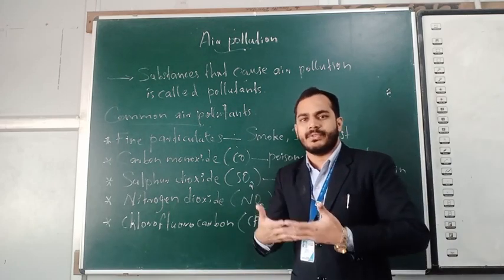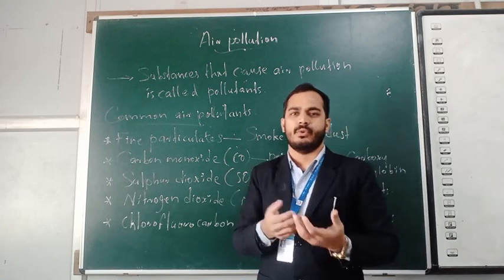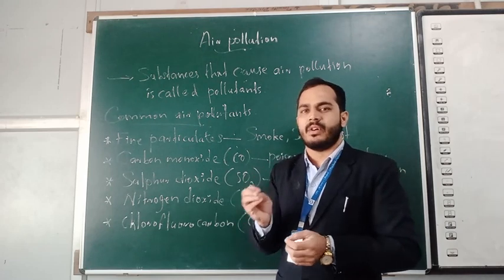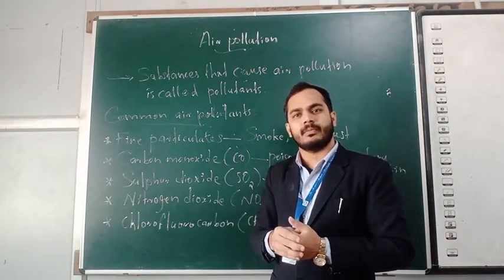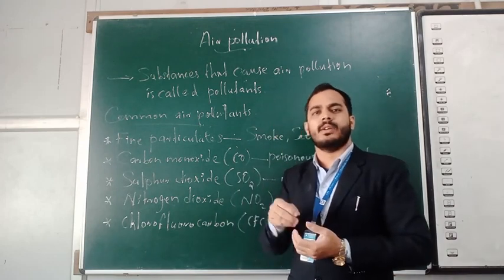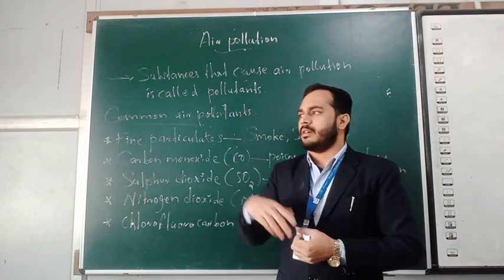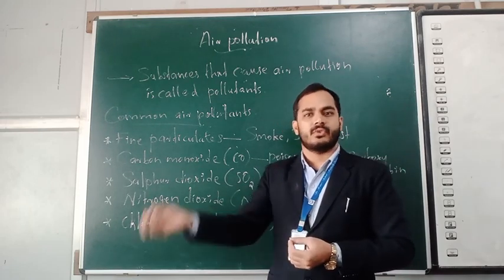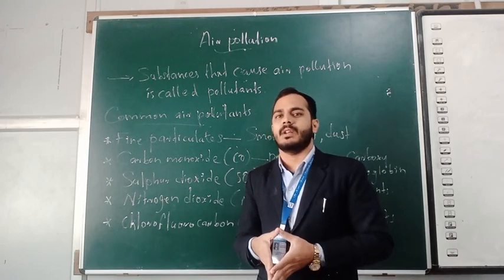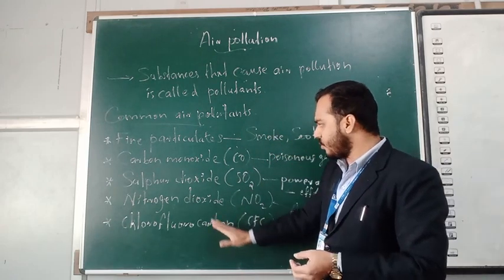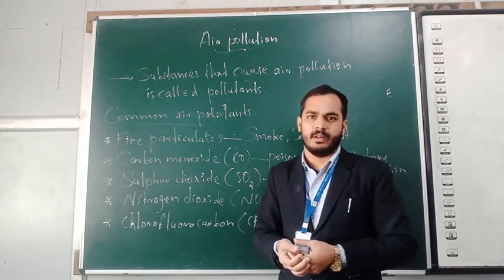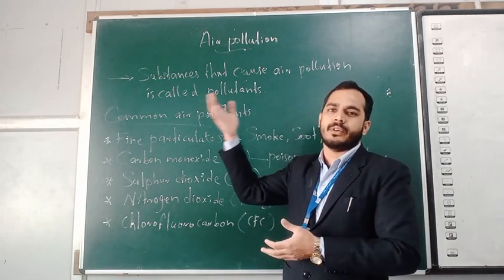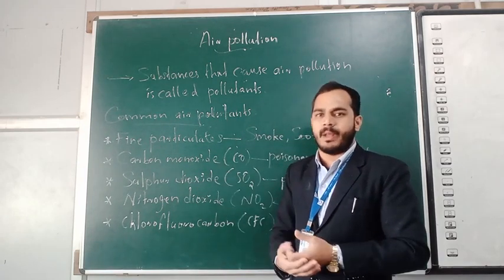As a result, people, agriculture and plants, human beings, animals, and exposed organs are directly affected. The main effects of the ultraviolet radiation: first one, skin cancer, and some other diseases, and in plants also, retarding the growth of plants. Plants die. As a result, we are not getting sufficient food items. So that's why we want to control this type of emission into the atmosphere. If we emit a huge amount of these pollutants into the atmosphere, that directly affects human beings, animals, and plants also.